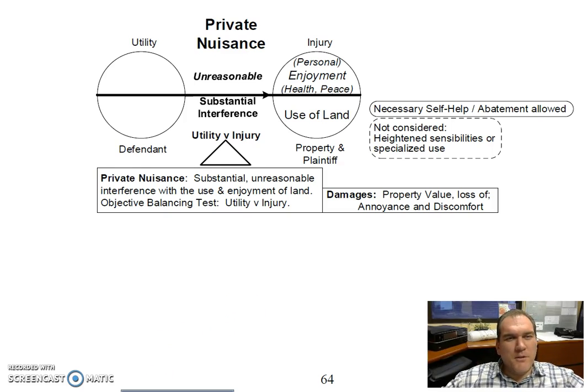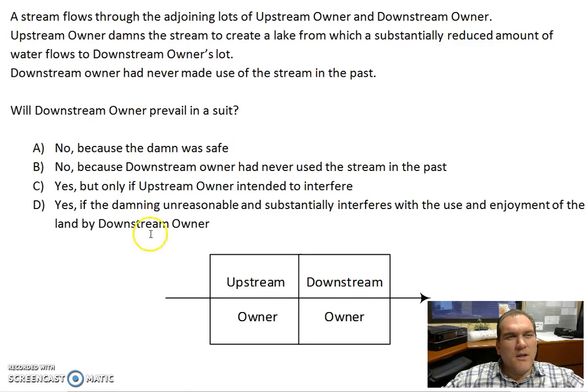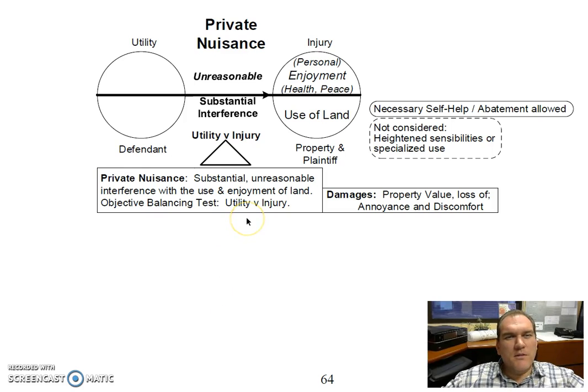If we look at the options in the question, the first option says that no, the downstream owner will not prevail because the dam was safe. Well, the fact pattern doesn't tell us if the dam was safe or not, but the definition of private nuisance doesn't indicate whether or not the action done by the defendant had to have been safe.